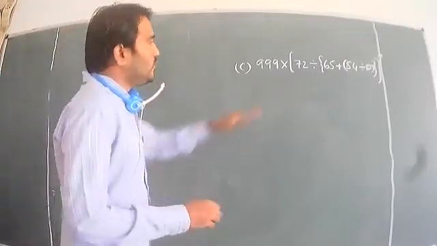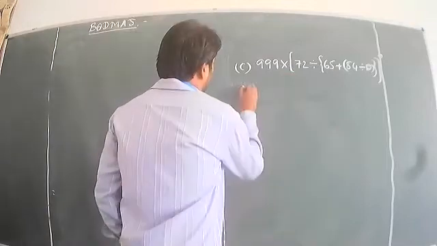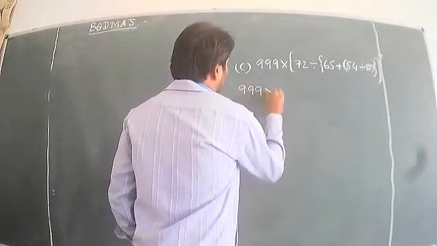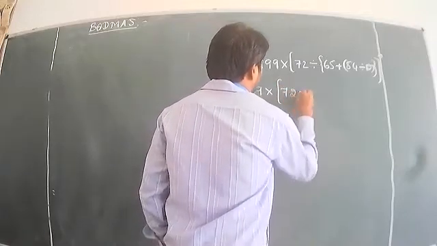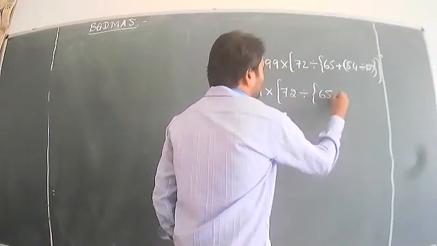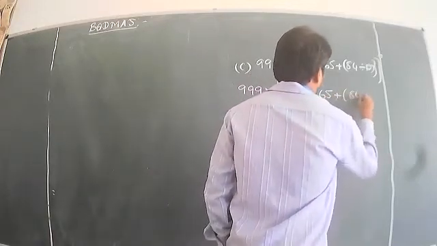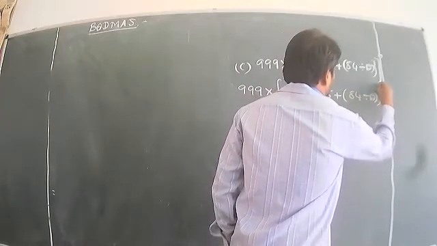What question is given, you should write one time. 999 into big bracket 72 divided by flower bracket 65 plus 84 divided by 12, flower bracket close, big bracket